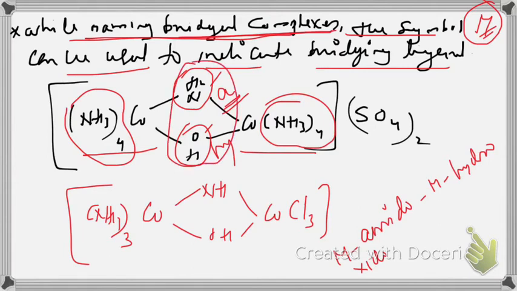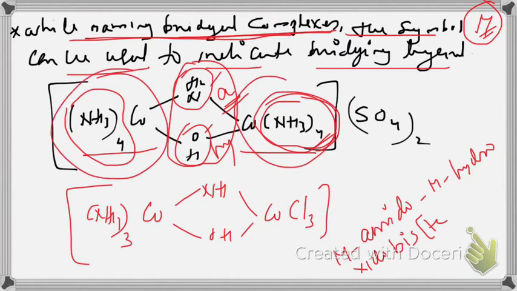Then bis means 2 times something is repeating. Bis tetramine cobalt 3. Tetramine, this is tetramine. Bis means we have 2 times. Bis tetramine cobalt, bracket 3. So we are coming to the end of cation. Then you can give a space and name the anion, sulfate.